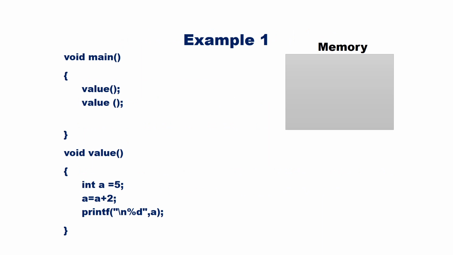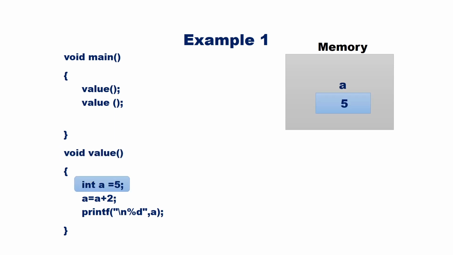The program has two functions, main and value. Inside function value, we have one variable named A. The storage class is not explicitly mentioned, so the default storage class is auto. That is, A is an automatic variable. Program execution starts with main. The first statement is a call to function value. Control goes to function value. Int A equal to 5.